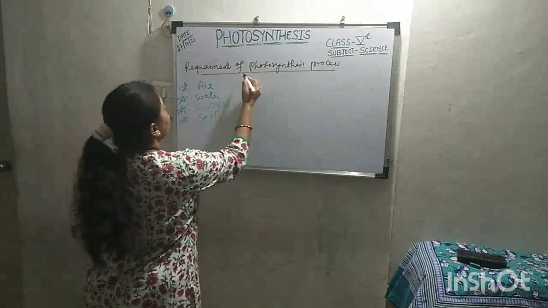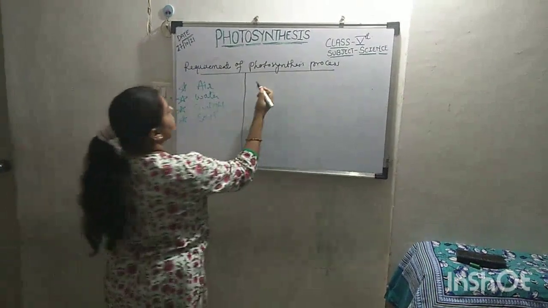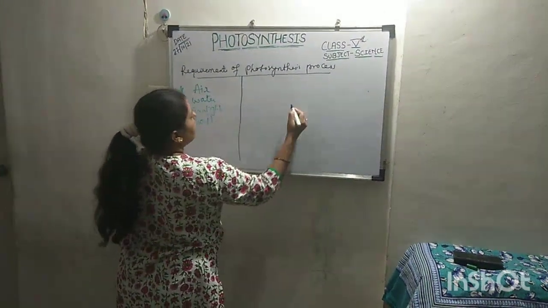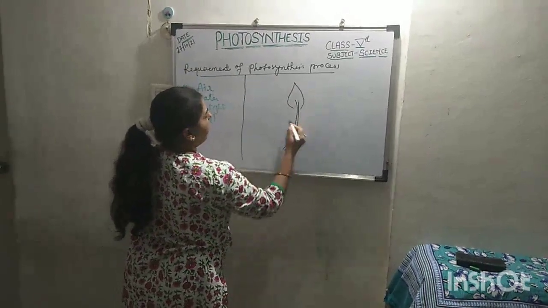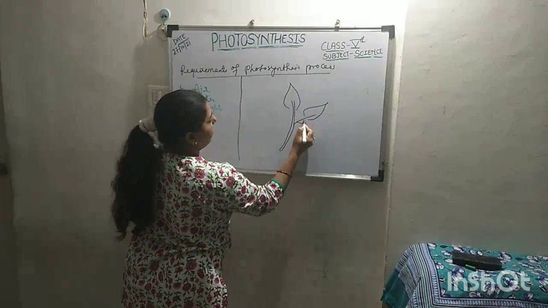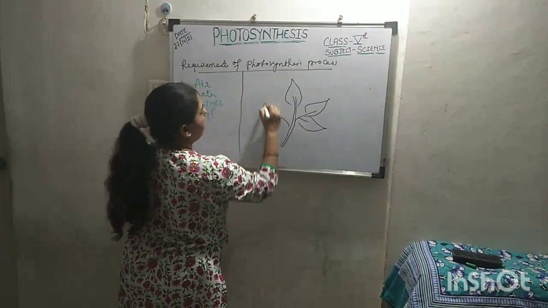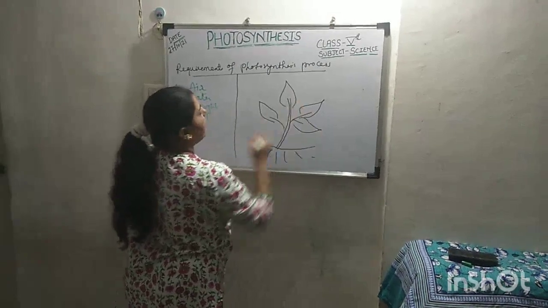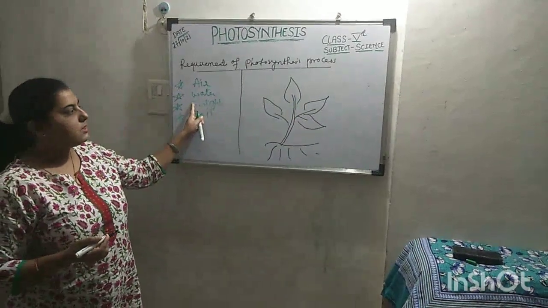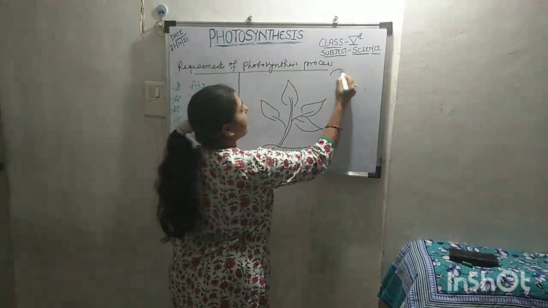Now let's see with a diagrammatic representation. See, this is a plant. Now, what are the main requirements for the photosynthesis process?